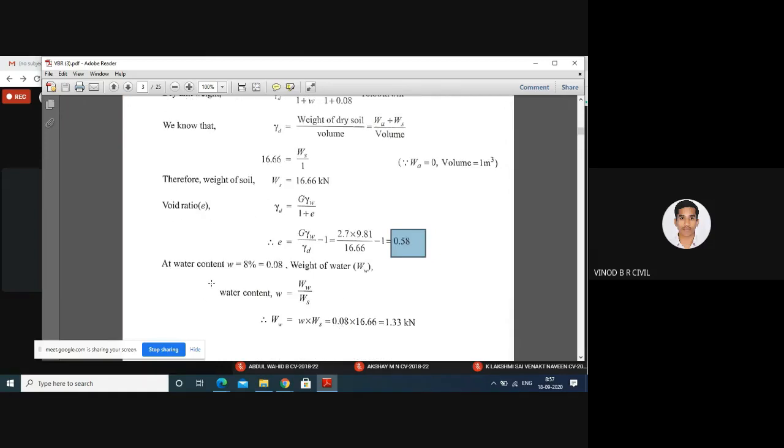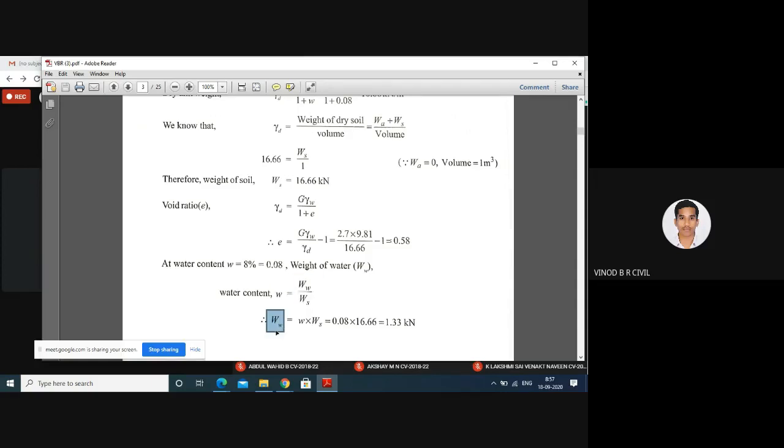Next, the water content at 8%. They gave the condition: water content at 8%. We have to calculate the weight of water. Water content, denoted by small w, is equal to weight of water divided by weight of soil.